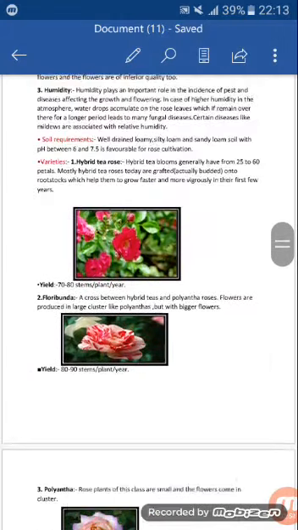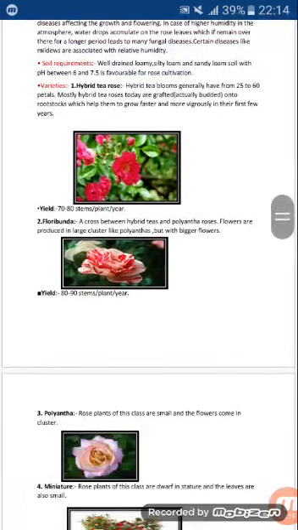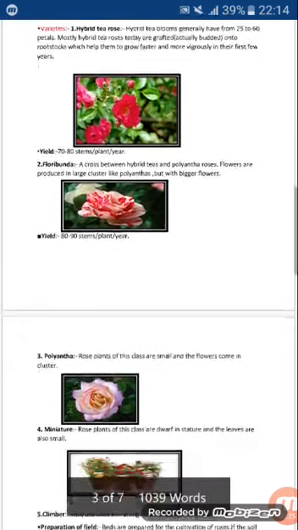In hybrid tea rose, blooms generally have from 25 to 60 petals, and mostly hybrid tea roses are grafted. It yields about 70 to 80 stems per plant per year. Next is Floribunda. It is basically a cross between hybrid tea and Polyantha roses, and flowers are produced in large clusters like Polyantha but with bigger flowers, and it yields up to 80 to 90 stems per plant per year.